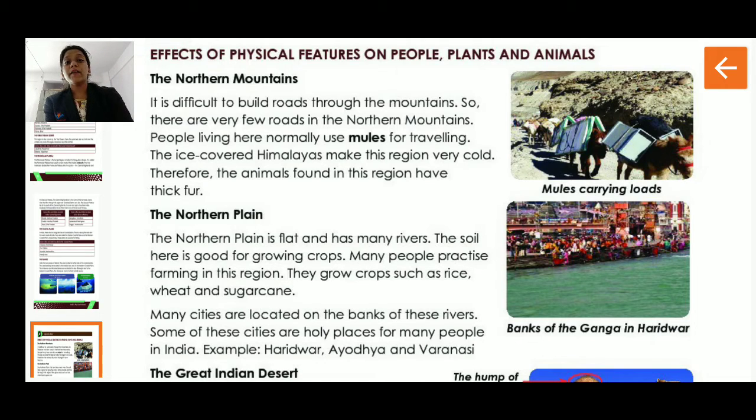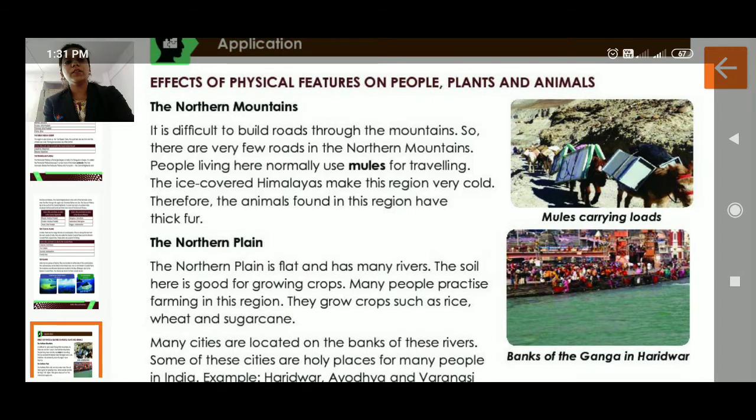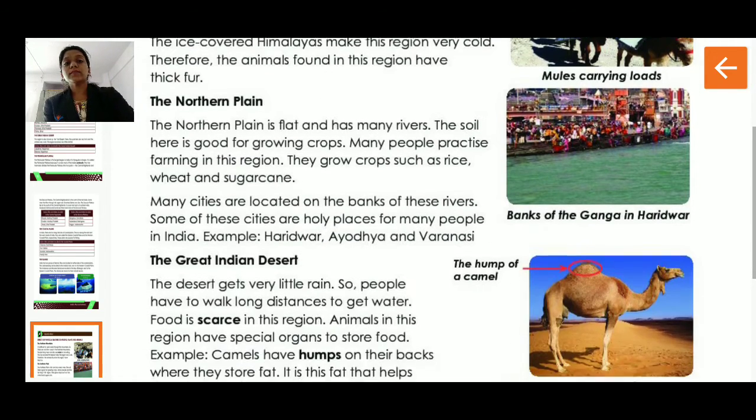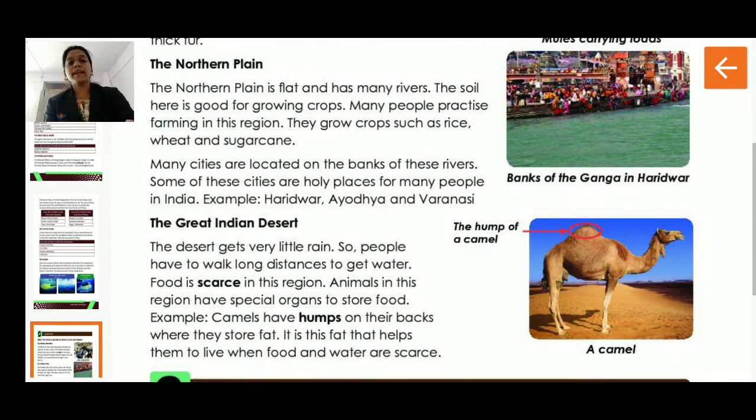And how do the people travel? They use mules. You can see the picture here. Can you see here? They have given you the picture. Mules carrying loads, right, in the corner. Yes, so there are some animals, mules, which carry loads on themselves and they travel. This is the way people travel in the northern mountains. Now we will see the second region.